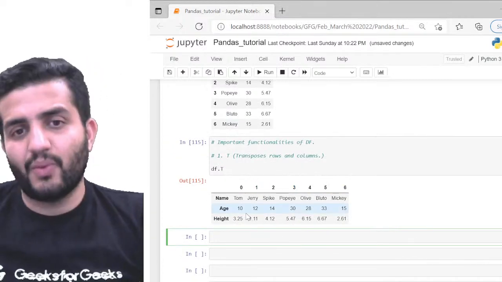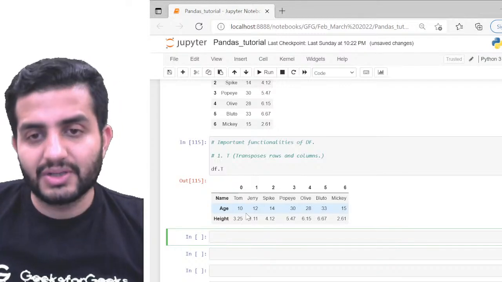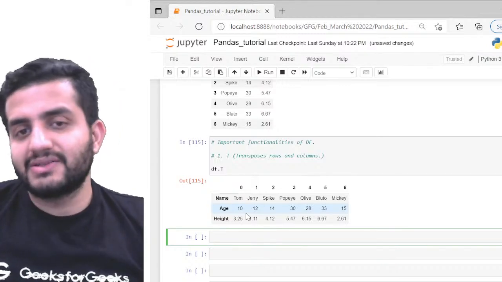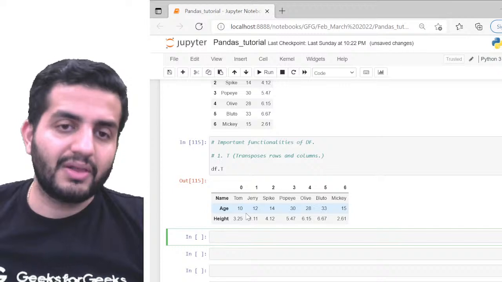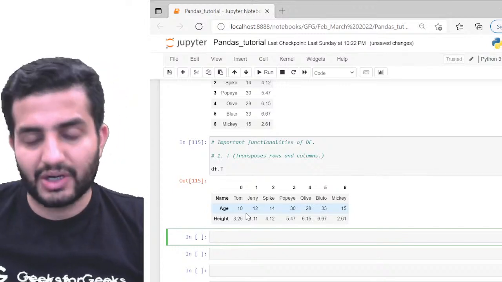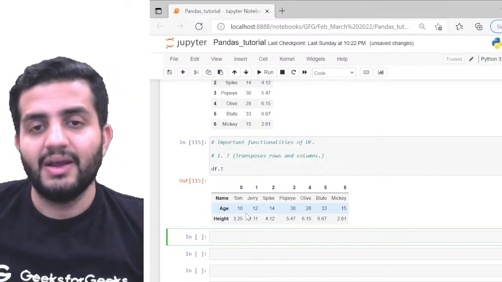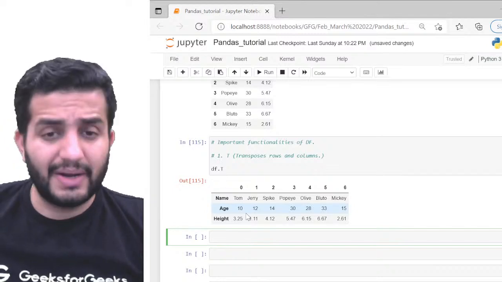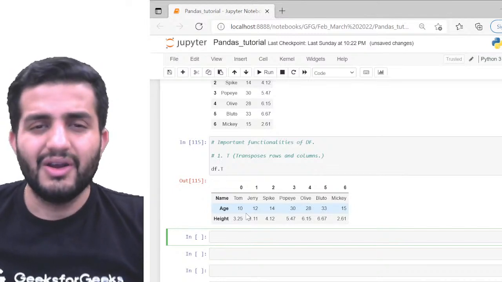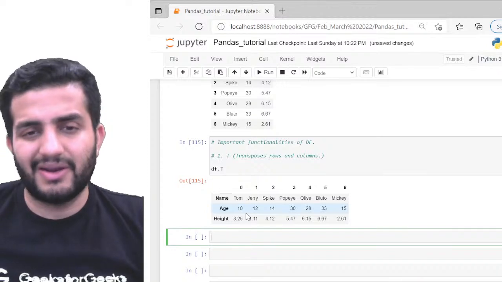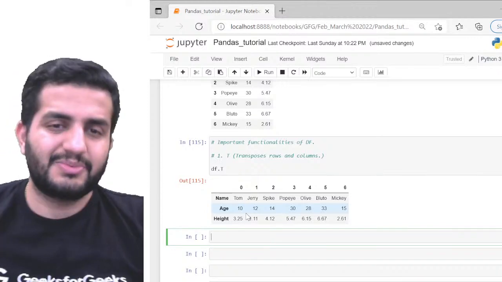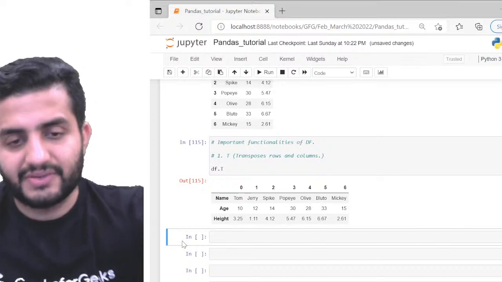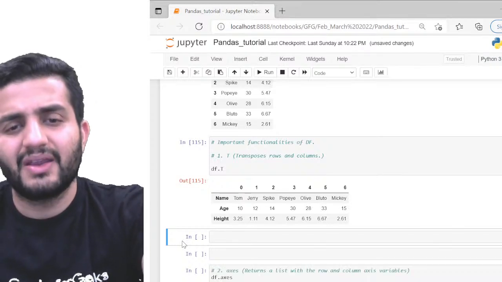Again, don't ask me why we do this, is it really necessary to do this? It depends on what analysis you're doing, right? So these are all the available options you have. Whatever function I'll be showing you today, those are the available options. So depending on your requirement, depending on your work, you choose one or the other. That's pretty much how the usage differs from use case to use case, right?